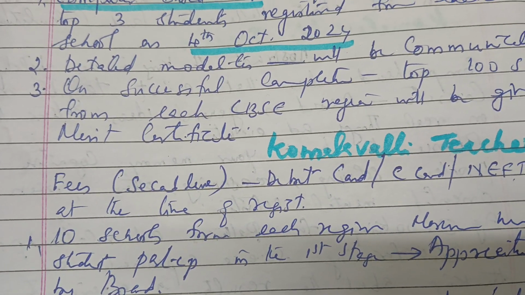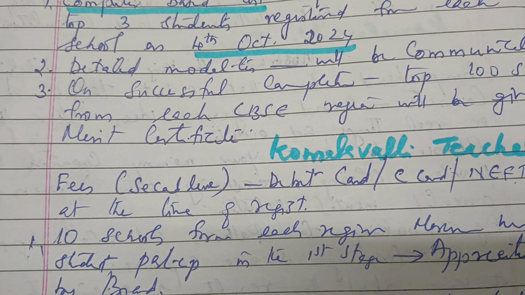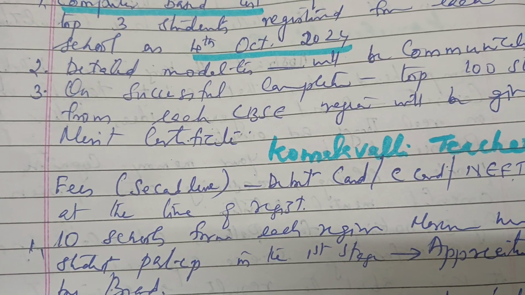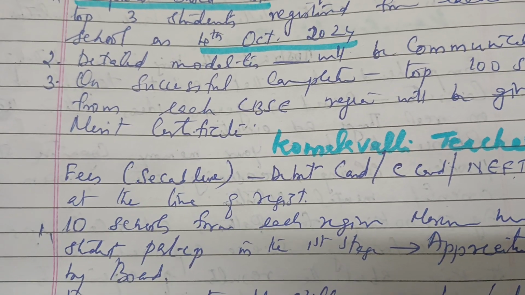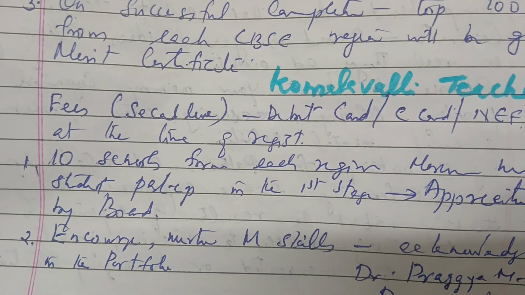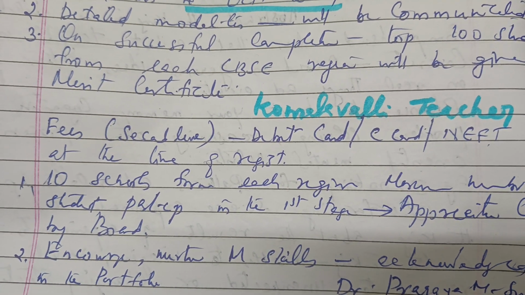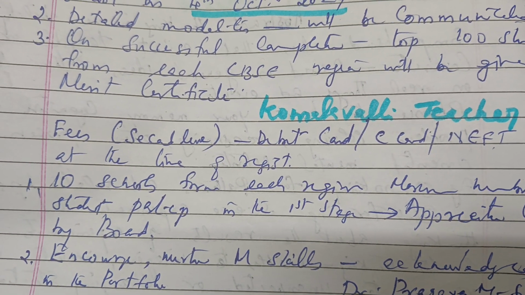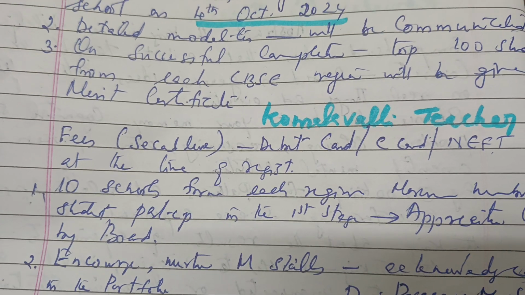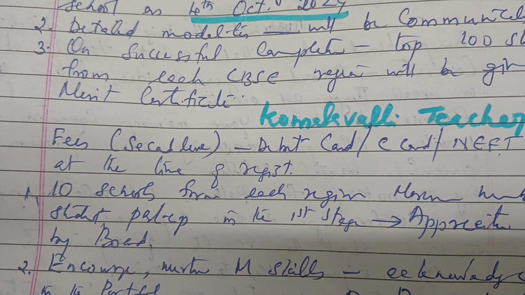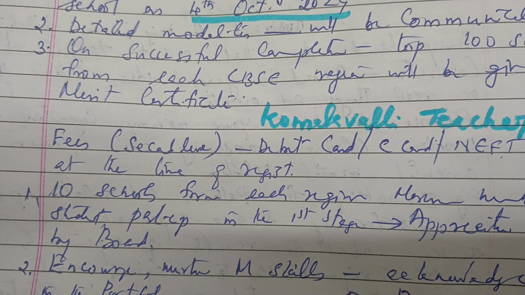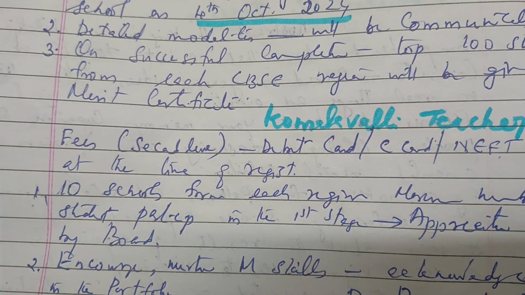Fees for the second stage can be paid by debit card, credit card or NEFT at the time of registration. The 10 schools from each region with the maximum student participation in the first stage will be given the appreciation certificate by the board.